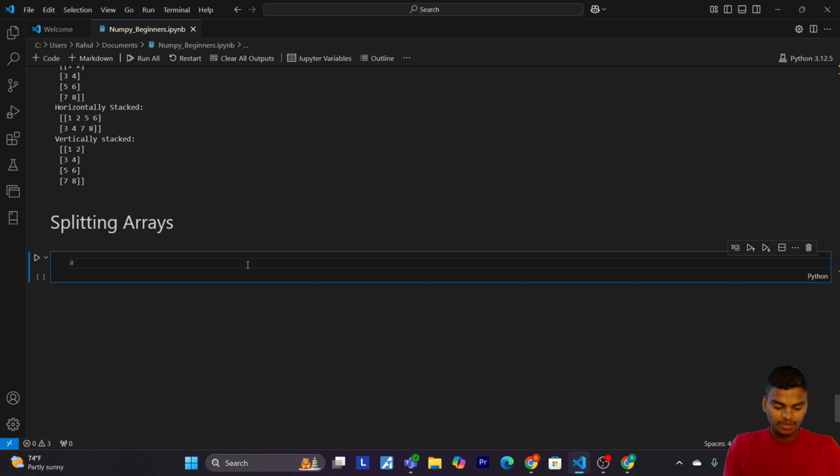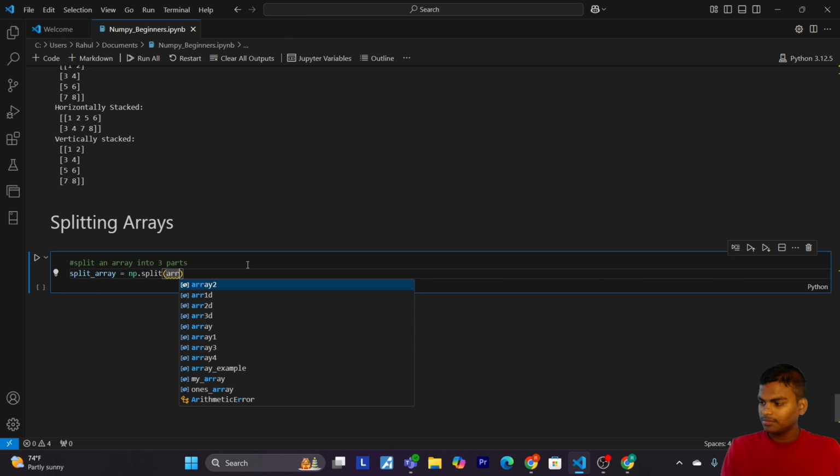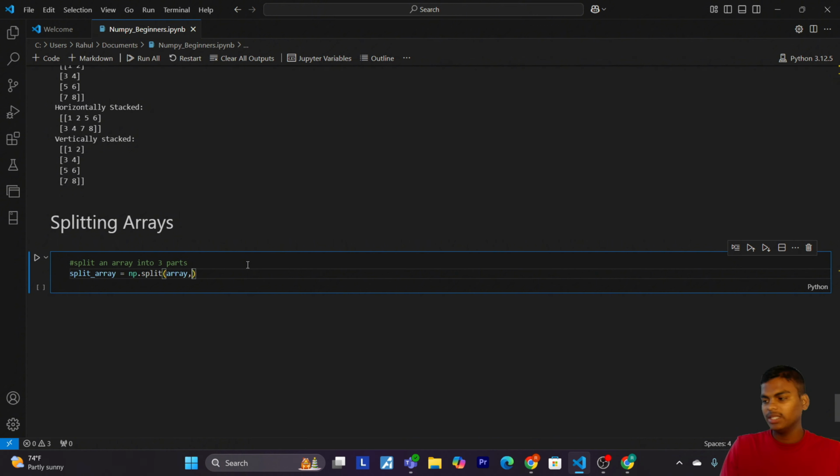So let's write split an array into three parts. split array equals to np.split. Now pass array comma 3.